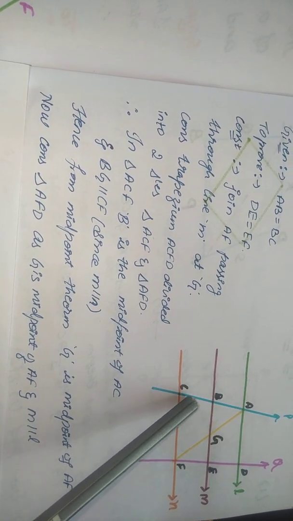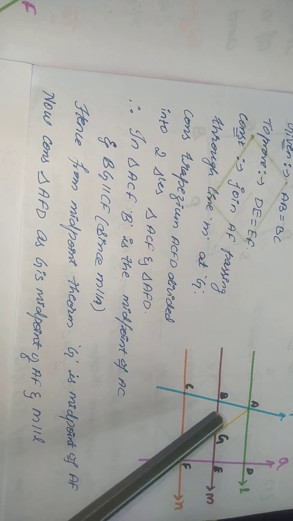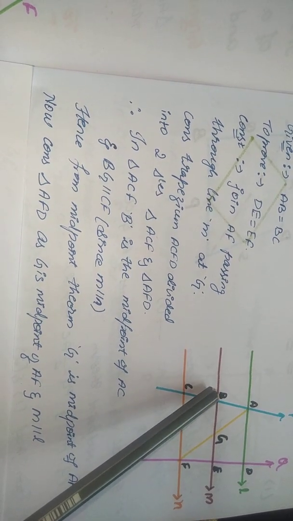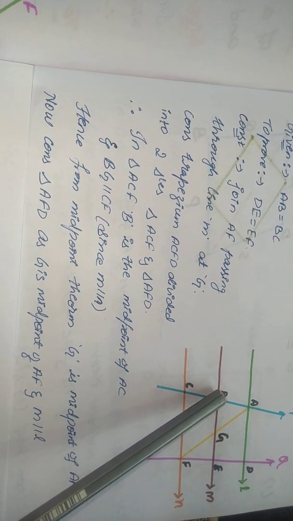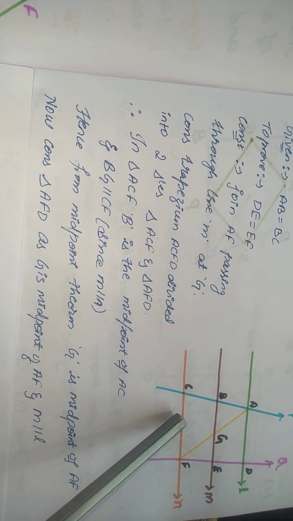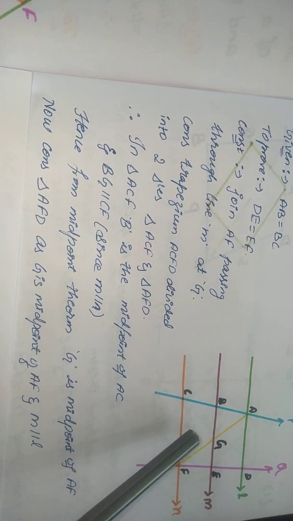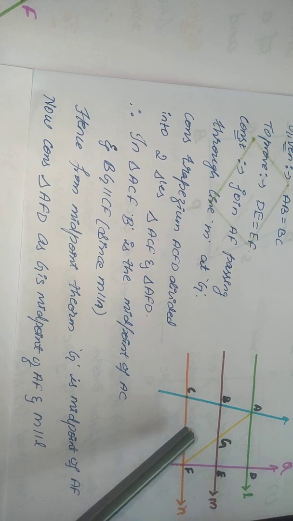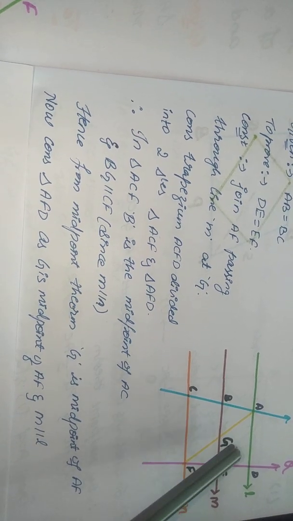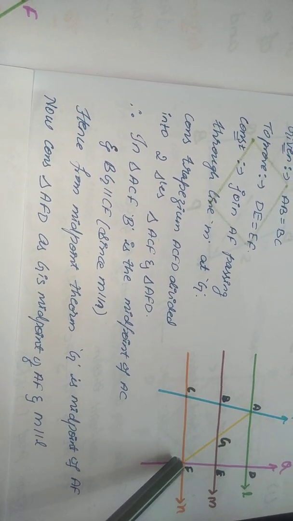B is the midpoint through which the line passes. That line BG is parallel to CF and BG is half of CF. That means according to the converse, G is the midpoint of AF.